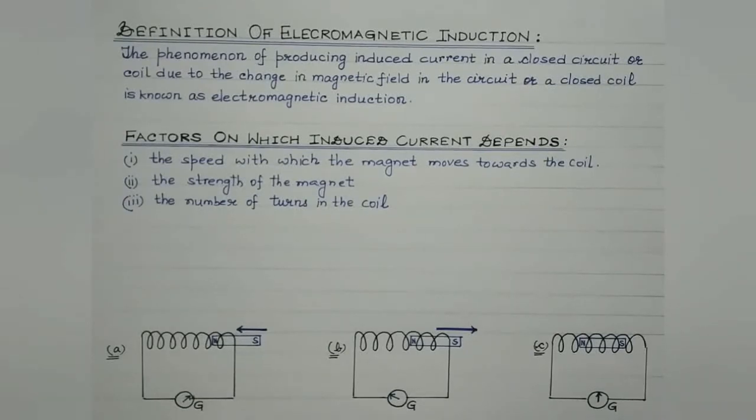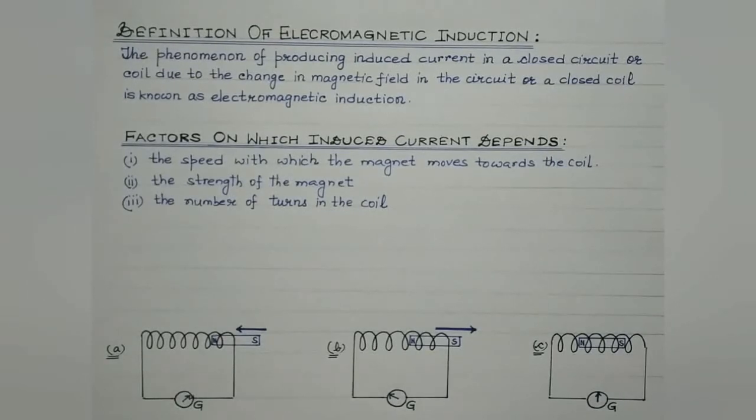Right? So what we have discussed is that induced current is produced in the coil only when there's a change in the magnetic field linked with the coil. Right?